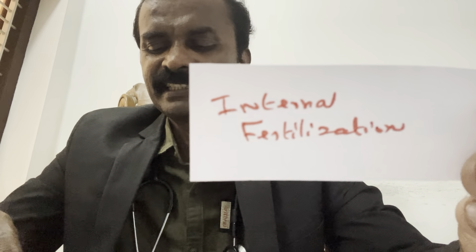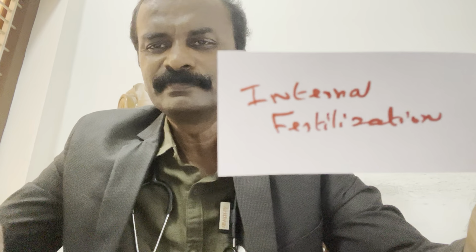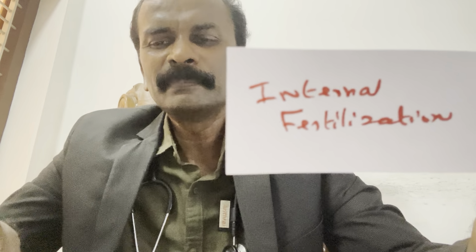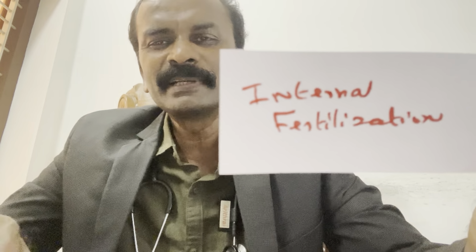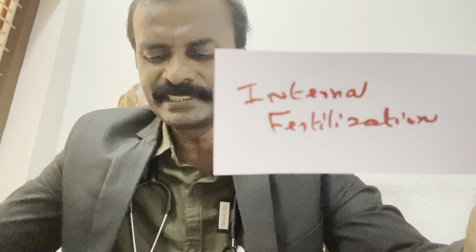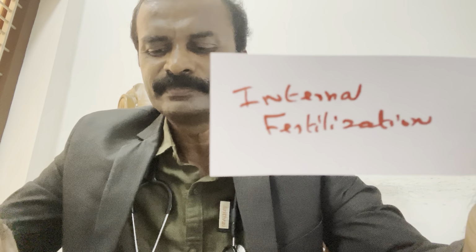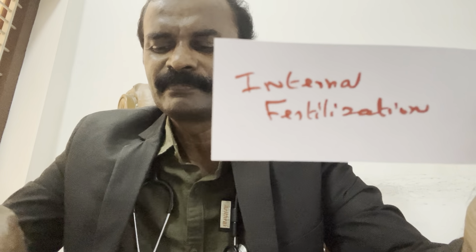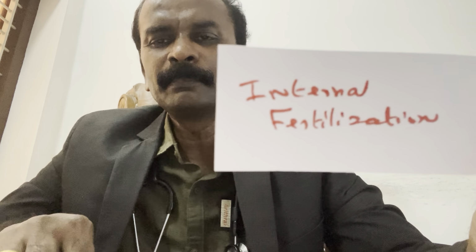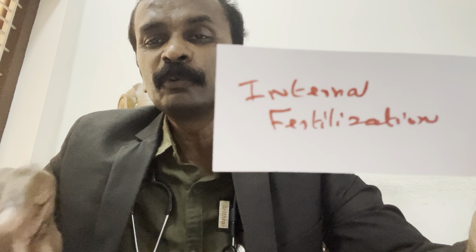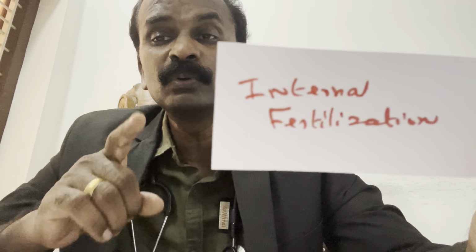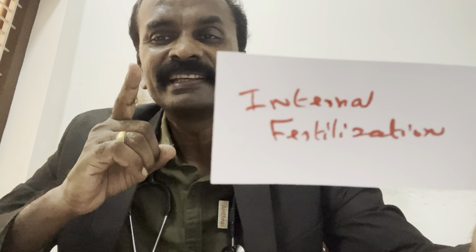Internal fertilization. Number 1, angiosperm. Number 2, mammals. Number 3, pteridophytes. Number 4, terrestrial organisms. Number 6, reptiles. Number 7, gymnosperm. Number 5, bryophytes. This is how you should prepare for NEET.